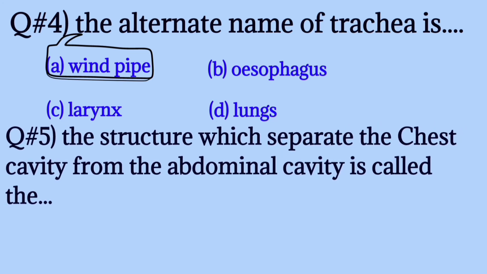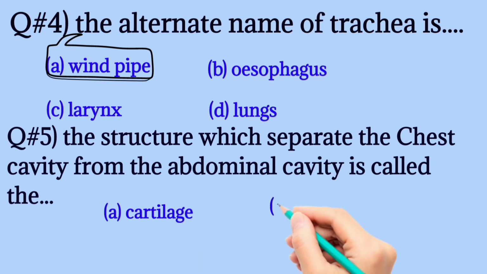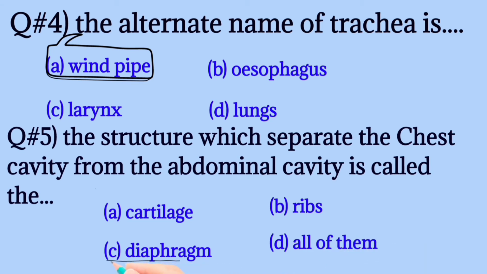Question number 5, the structure which separates the chest cavity from the abdominal cavity is called the cartilage, ribs, diaphragm, all of them. The correct one is diaphragm.